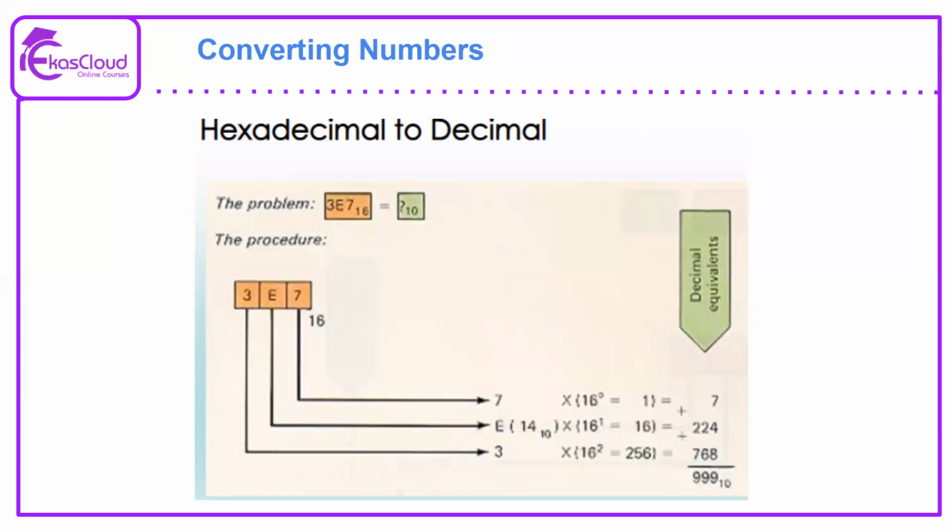So we previously got the total number as 999, which is the equivalent of 3E7. So we converted that hexadecimal to decimal. Again, you calculate starting from the least significant bit to the most significant bit, multiplying by the power of 16. E is represented by 14, so 16 multiplied by 14 is 224. And the last digit is 3, and 16 to the power of 2 is 256, multiplied by 3 is 768. Summing all of these values gives 999.